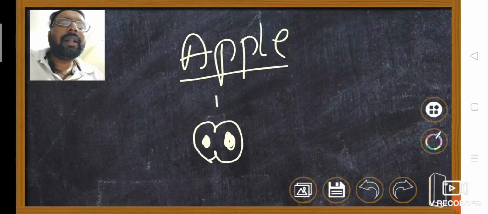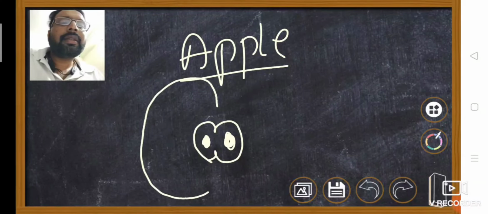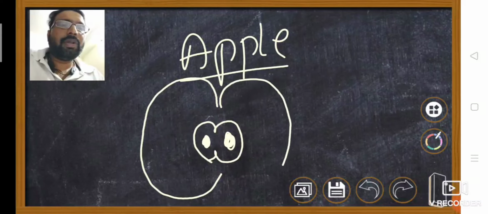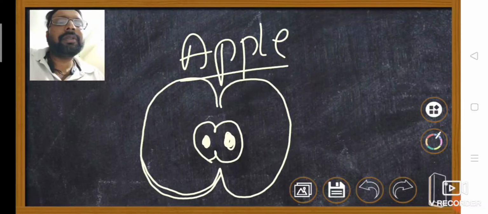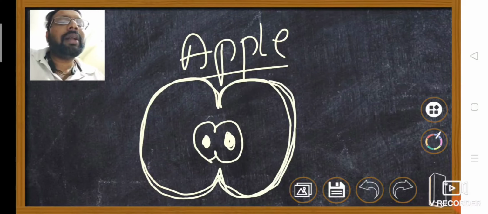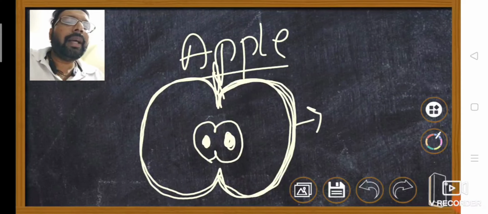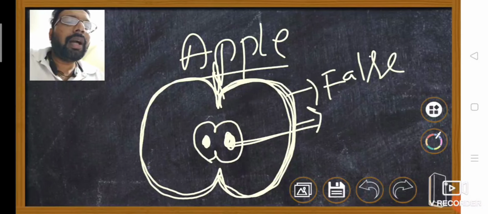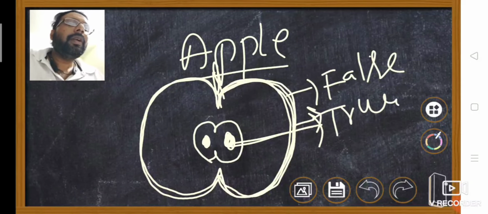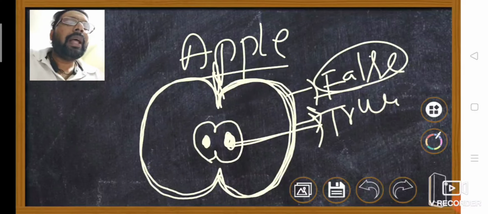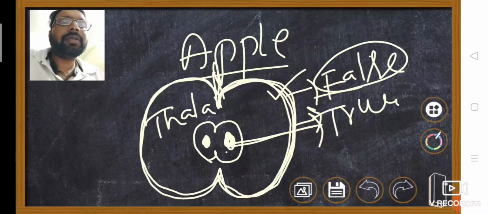But there the thalamus stores food materials to form fleshy fruit. So it is a false fruit. The false fruit is developed other than the ovary but along with the ovary. This one is false fruit and this one is true fruit. Example, apple, Pyrus malus, there the thalamus forms a false fruit.